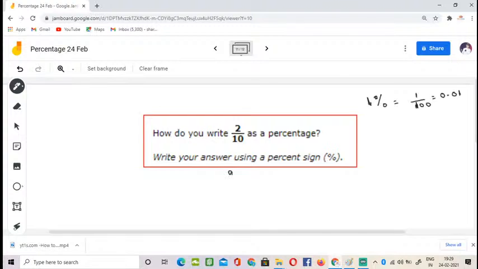Now here they are giving us 2 by 10, but to get the percentage format we need the denominator as 100, right? To get the denominator as 100, we multiply both numerator and denominator by 10. 10 times 10 is 100, 2 times 10 is 20. Now it is very easy, right? In the 100 blocks, 20 are filled with color. That is 20 percent.